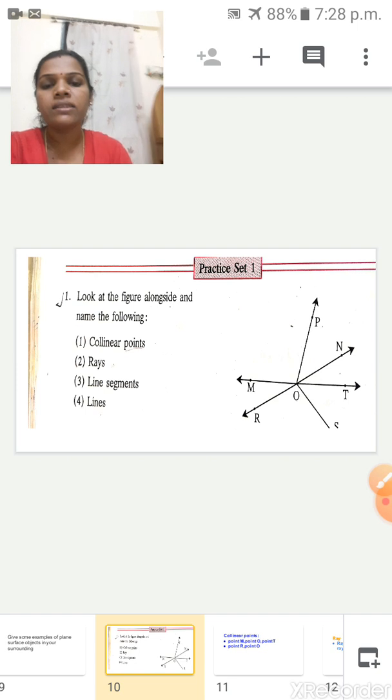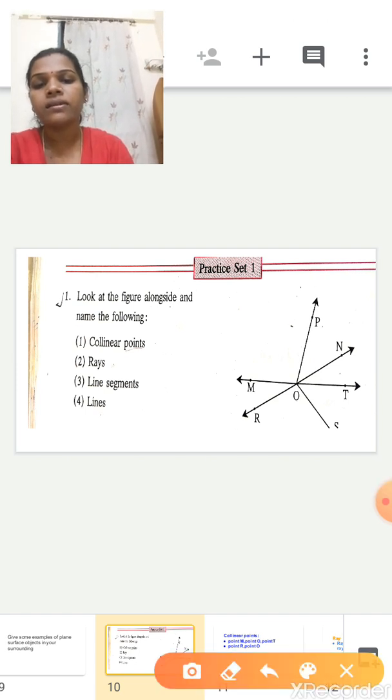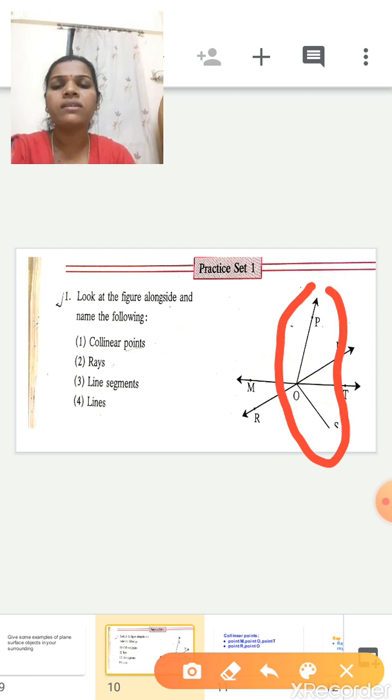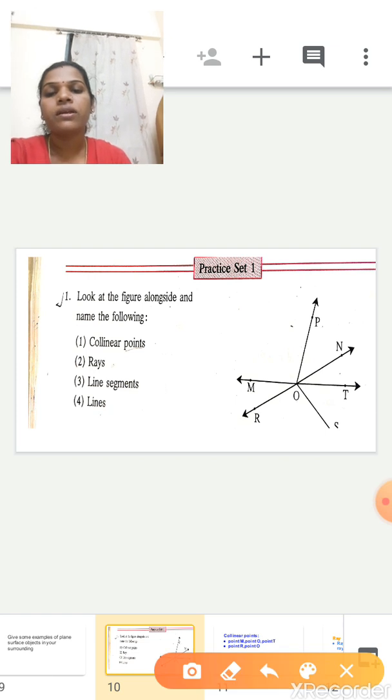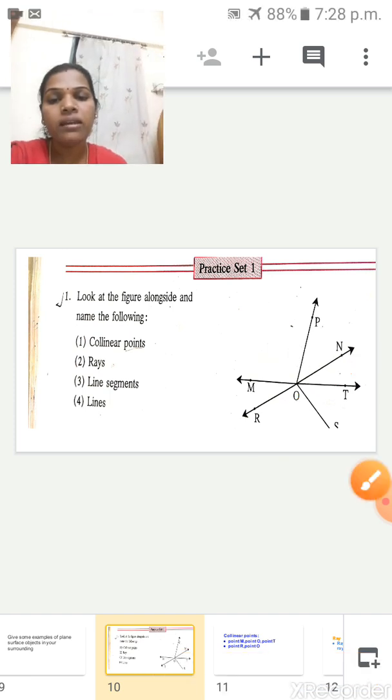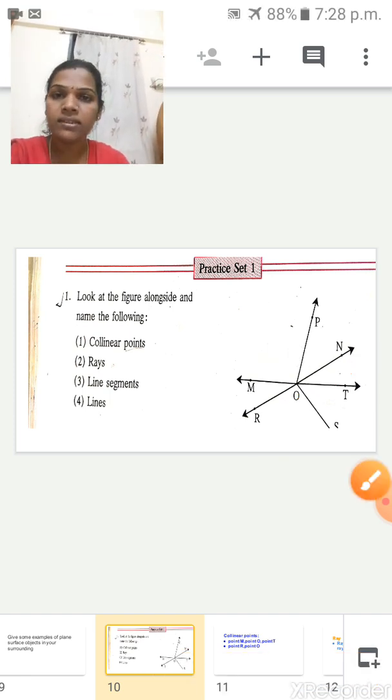Can we say this is a straight line? No, this is not a straight line, isn't it? So here, this is one straight line, this is another straight line, and see both straight lines, on both sides, what is there? Arrowhead is there. So can we say that is the line? Yes.